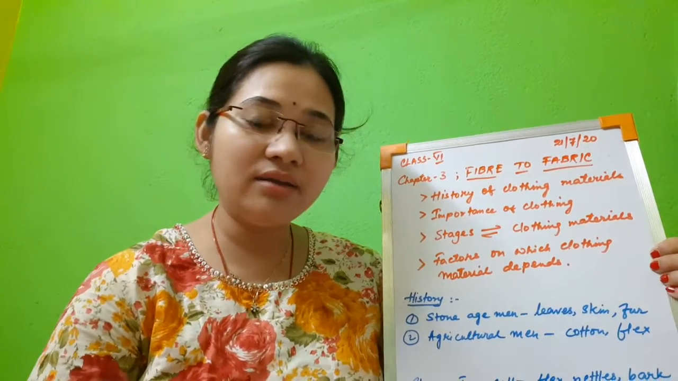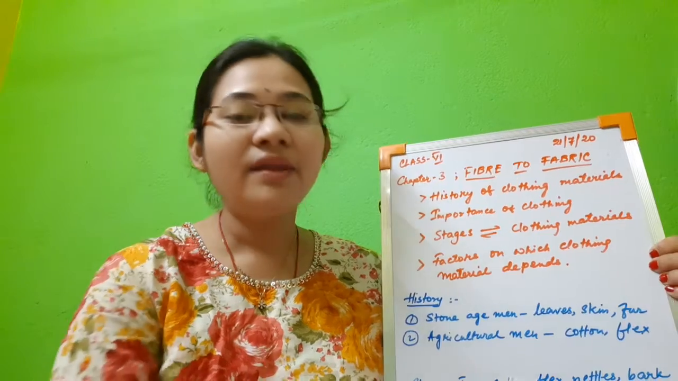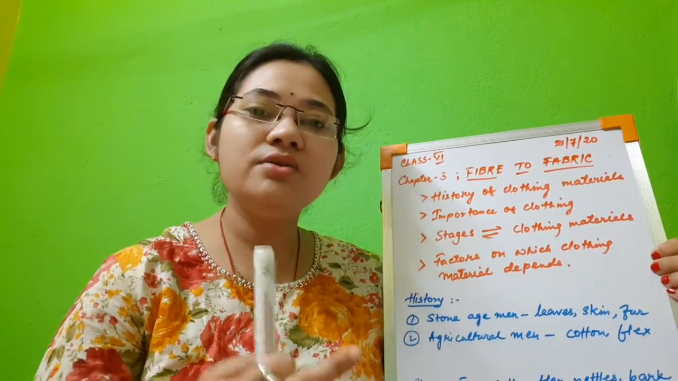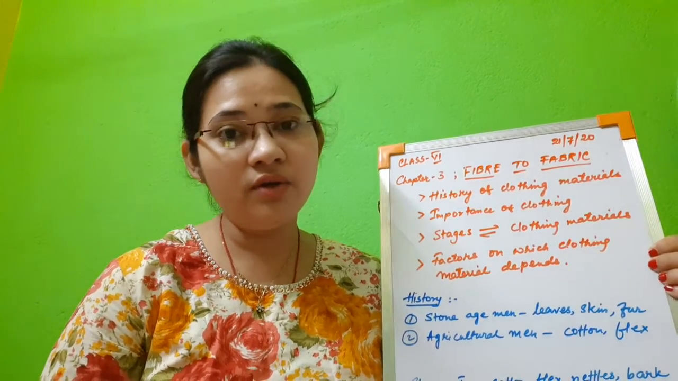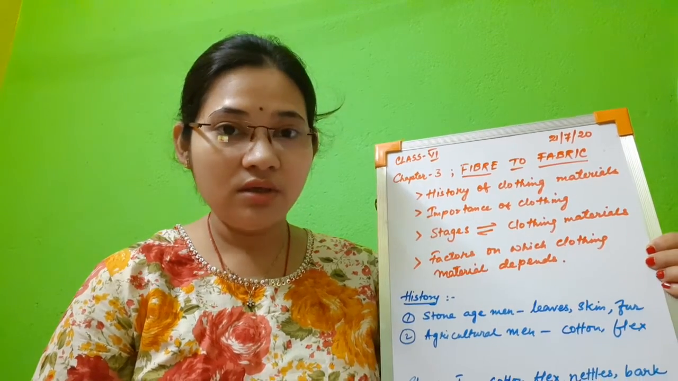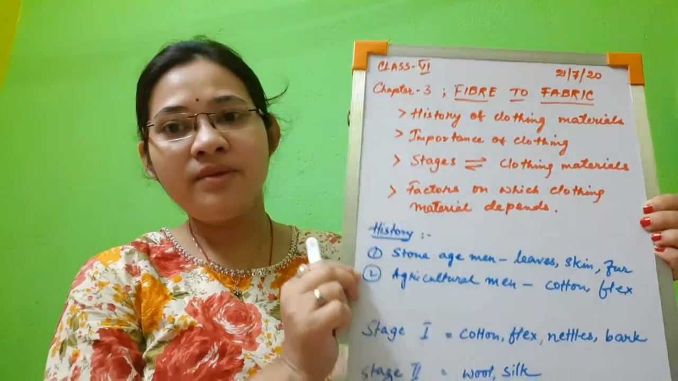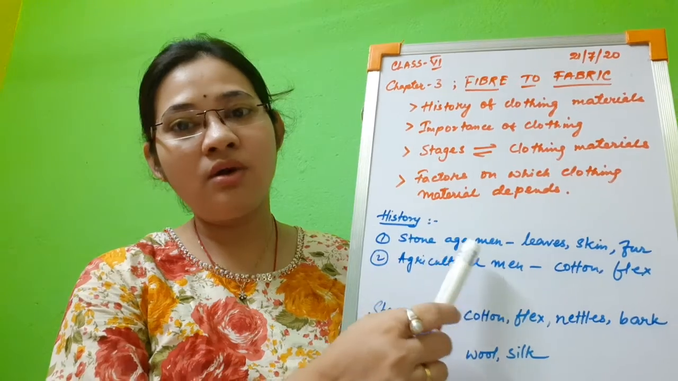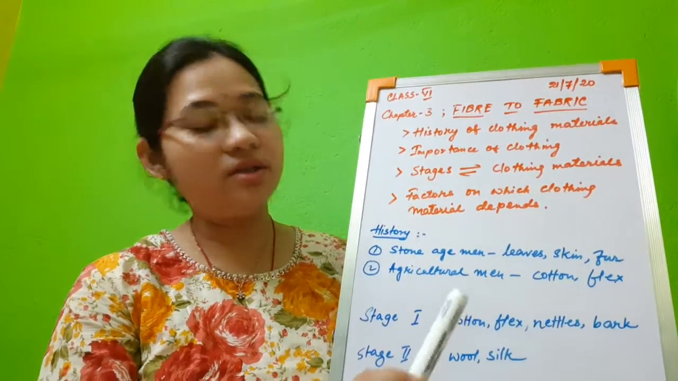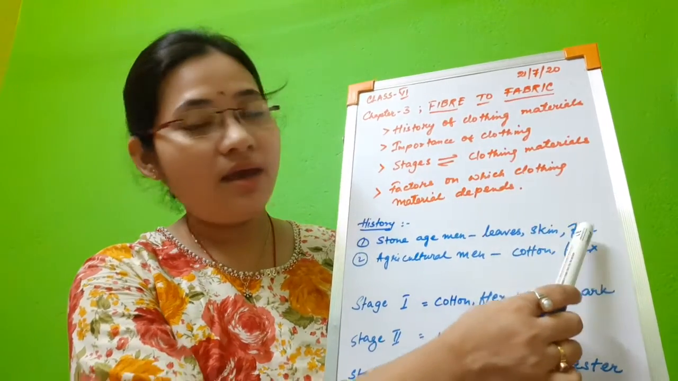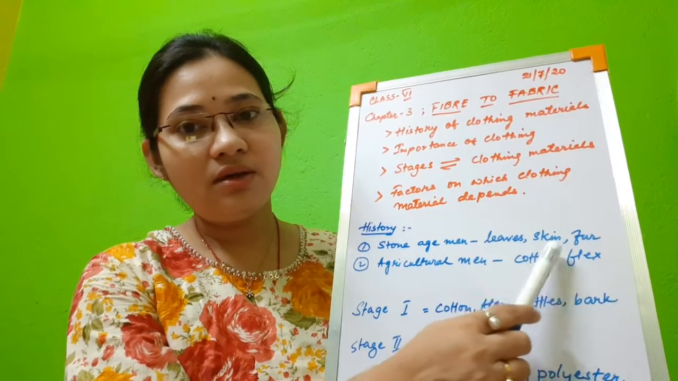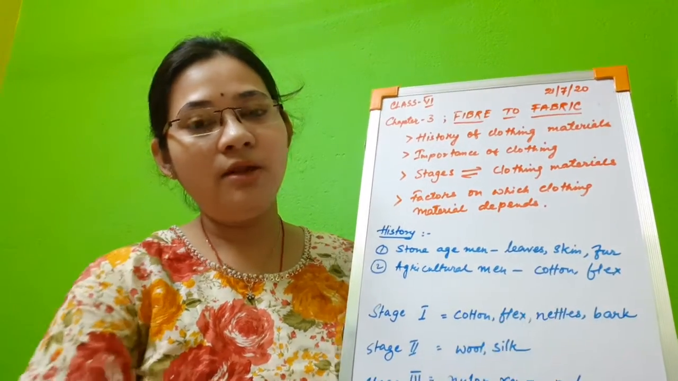When the animal died, they used to use that skin, and sometimes in cold countries they used to wear the animal fur also to protect themselves from cold. So please remember, it is very easy. Stone age men used to cover their bodies with leaves, skin and fur. Leaves, animal skin and animal fur.